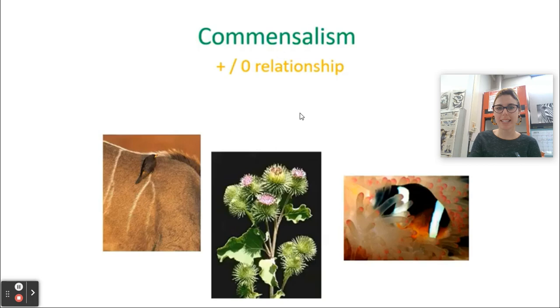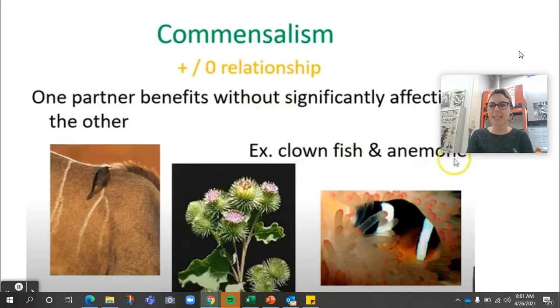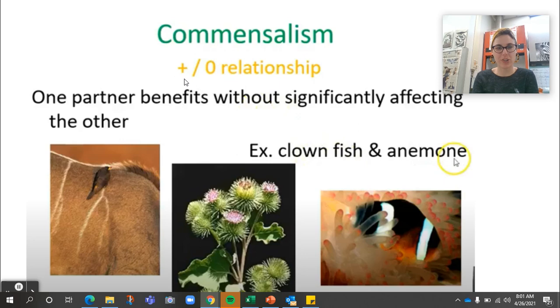So let's do some examples first of commensalism. So commensalism is an example of a positive and then neutral relationship. So one organism is going to benefit, plus sign, and one is not going to be affected at all. So we would have it as neutral or zero. So here are a few examples. We have some large herd animals that have birds that live on their backs, and the birds are going to benefit from that commensal relationship, while the large herd animal isn't really going to be affected. The bird's going to eat bugs and different critters that are on that large animal, and the large animal is not really going to benefit at all, but it also won't be harmed.